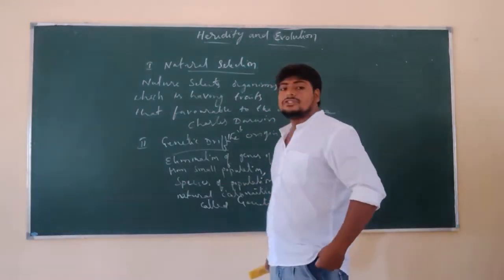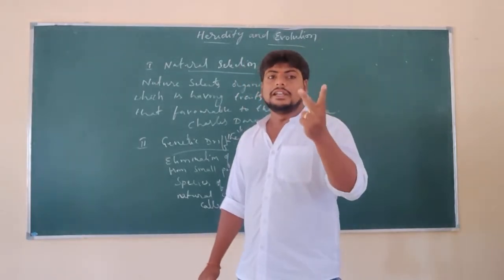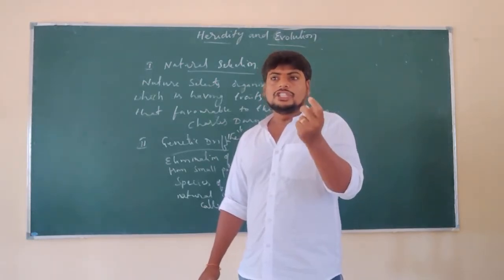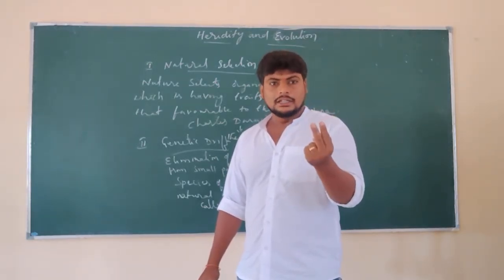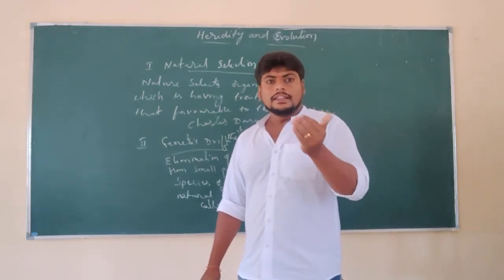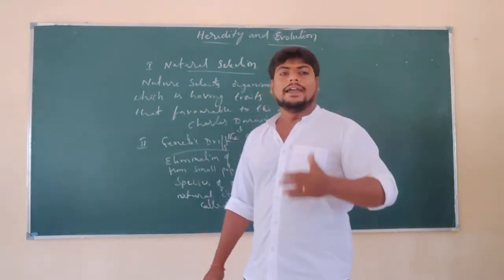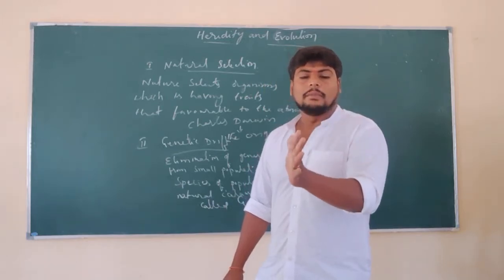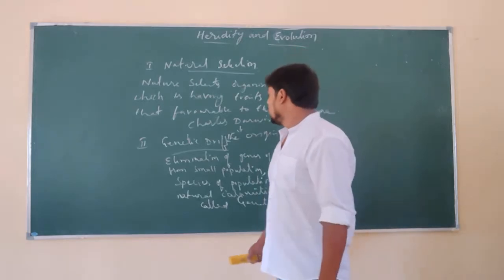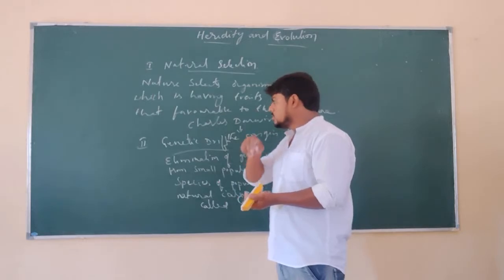And what do we call this? Genetic drift. So in the second situation, what we call genetic drift is the elimination of certain genes of traits from a small population of a species, occurring by natural calamities or migration that lead to death. That is the case in the second situation.